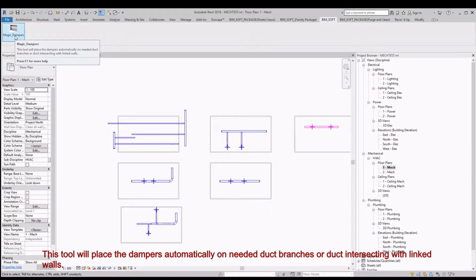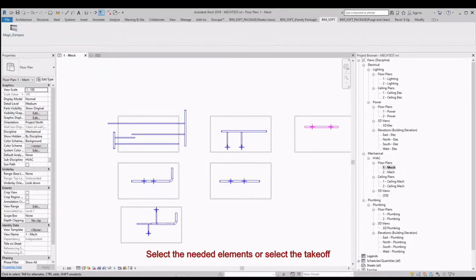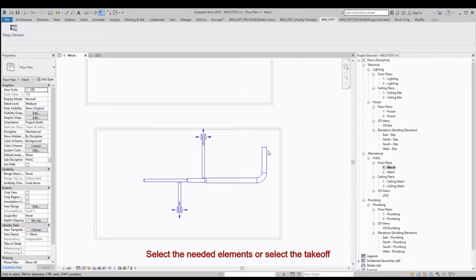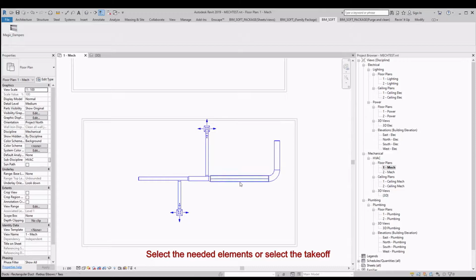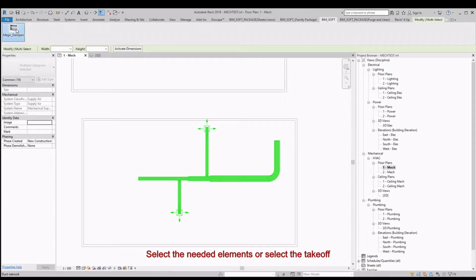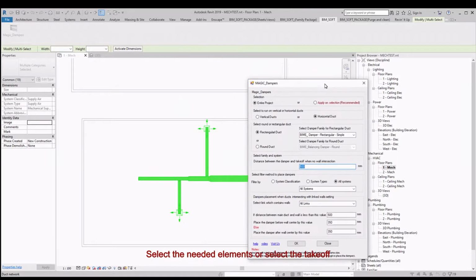This tool will place dampers automatically on needed duct branches or ducts intersecting with linked walls. Select the needed elements or select the takeoff. Select the entire project or run on the selection recommended.